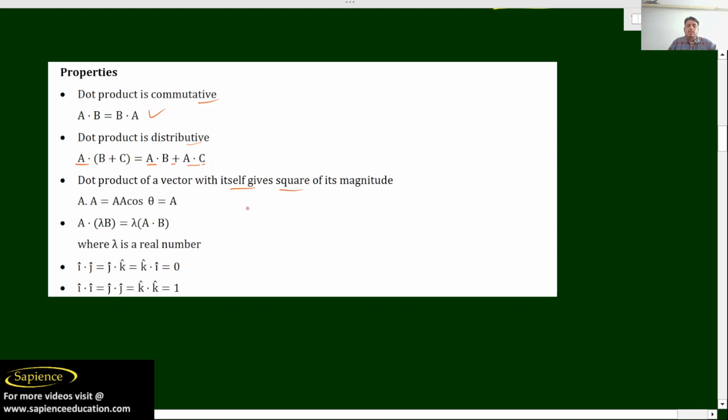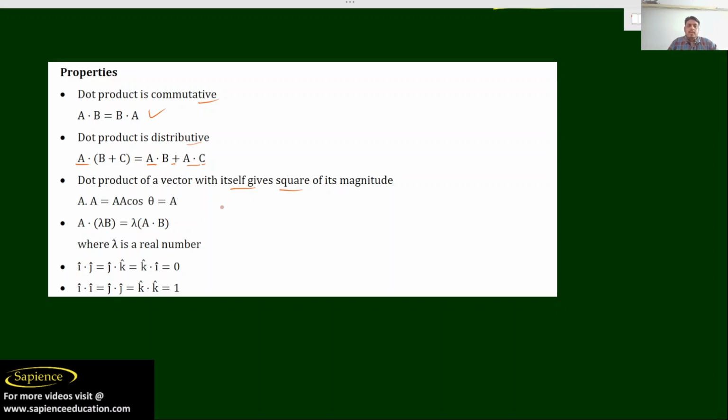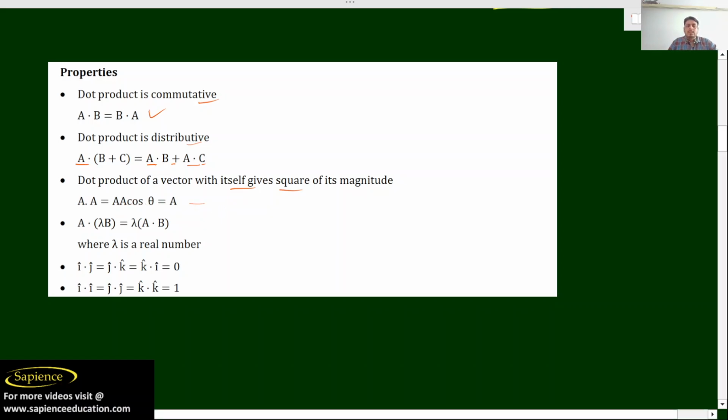That is, A dot A is equal to A A cos theta, that is, A square. Why? Because of the angle theta with the same vector. For example, this is vector A and this is vector A. So the angle between vector A with itself is 0 degrees. So here you can put 0, cos 0 is 1.